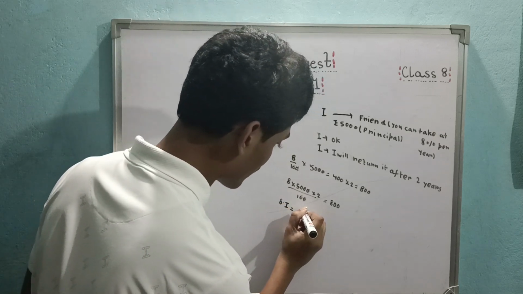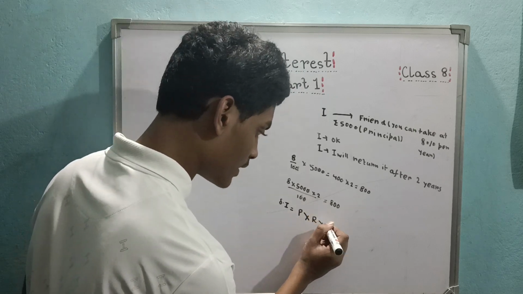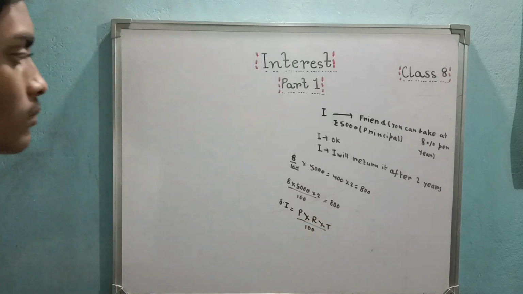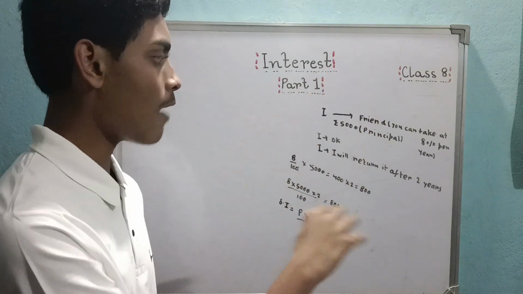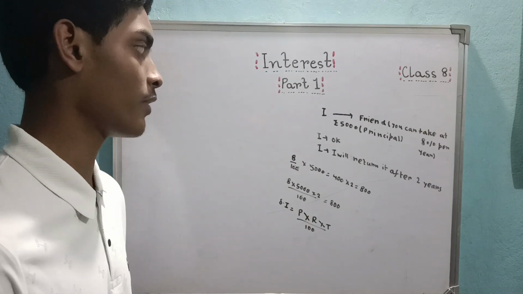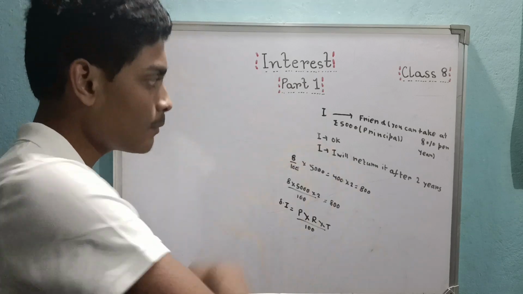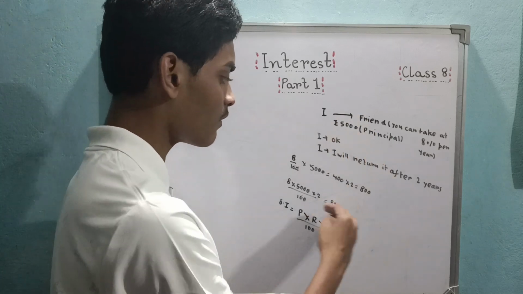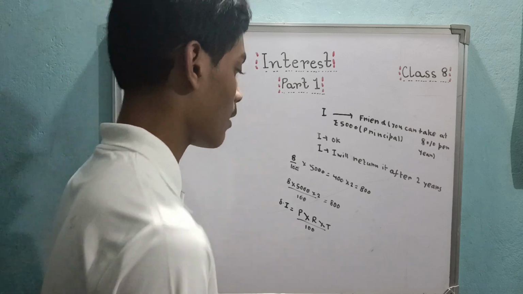This principal I am writing as P into rate, the rate of interest, into time, the time you have taken, divided by 100. This is the basic concept. And so after 2 years, what amount am I actually returning to my friend? This initial principal and this extra interest. So 5000 plus 800, 5800. So this initial principal plus interest, what is this called? Amount. This is called amount.